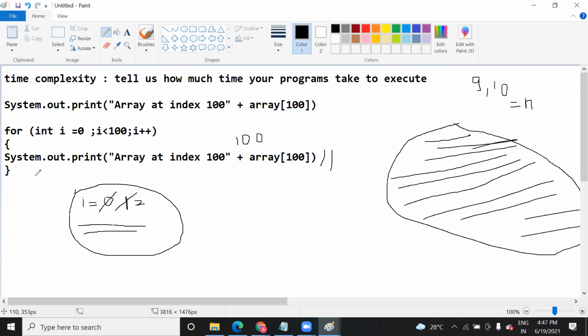Suppose let me take it as two or three instructions. We count the curly brace as one instruction. So the for loop is one instruction, the system printout is the second one, and this curly brace is another one, but it comes under that for loop only. If you don't use curly braces, it will also work.